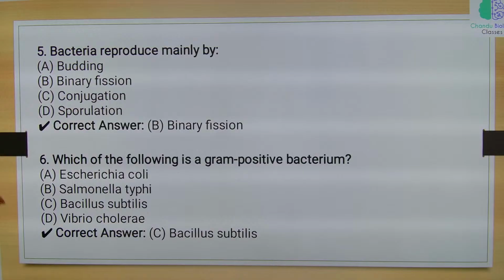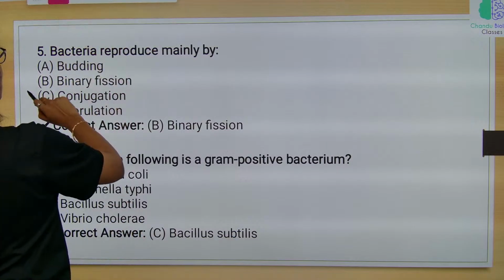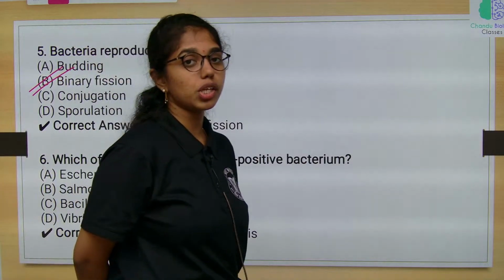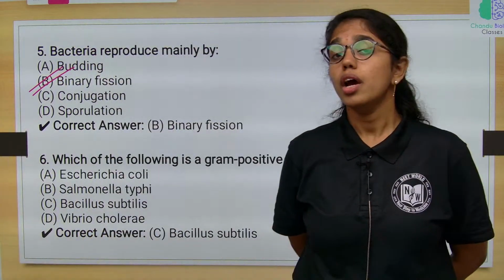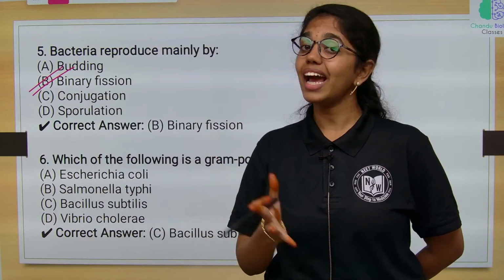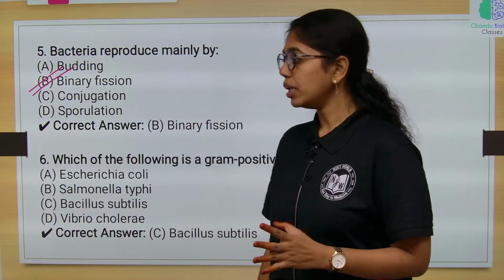And then bacteria reproduce mainly by, in favorable conditions, the most common mode of reproduction in bacteria is binary fission, and sexual recombination includes conjugation, transformation and transduction. During unfavorable conditions, the organs of perennation are what? Endospores. Endospore formation takes place during unfavorable conditions.